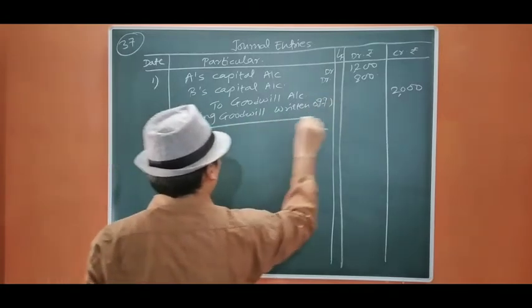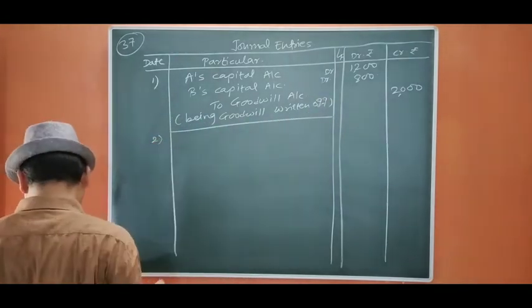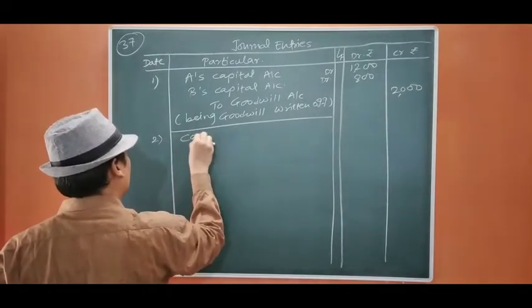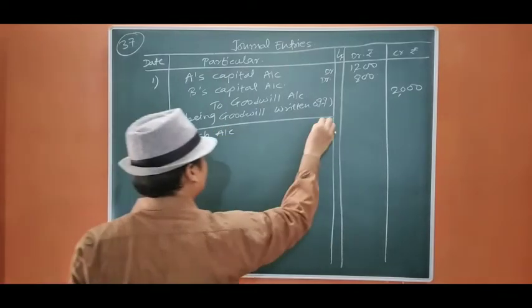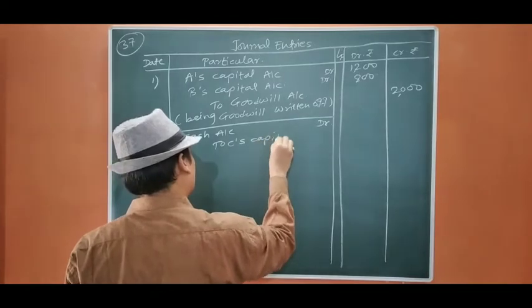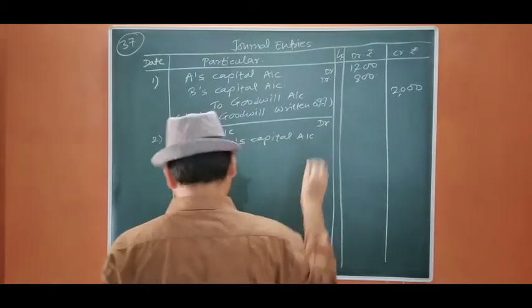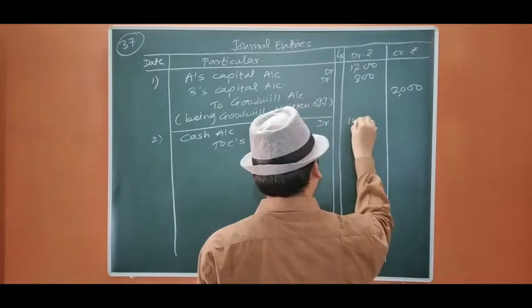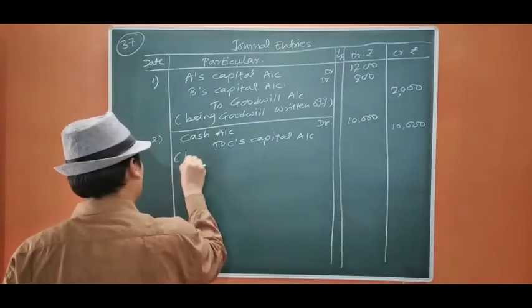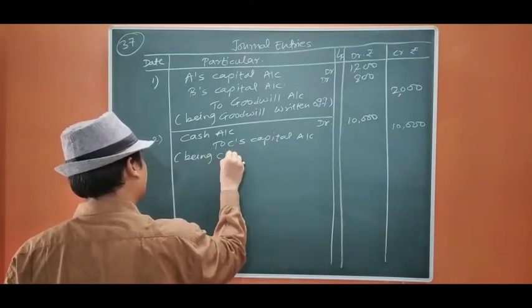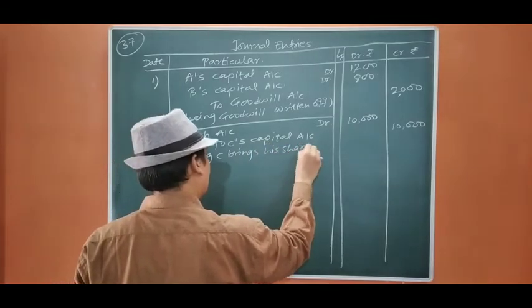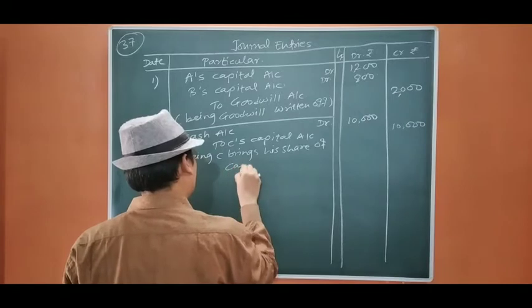Okay. Now, second, C brings his share of capital. So cash account debit to C's capital. Okay, the amount is 10,000, being C brings his share of capital in cash.